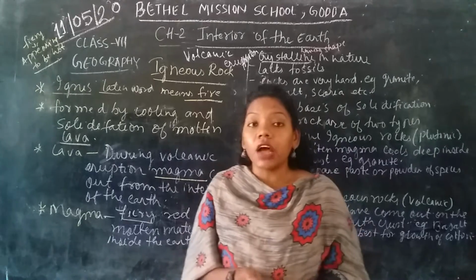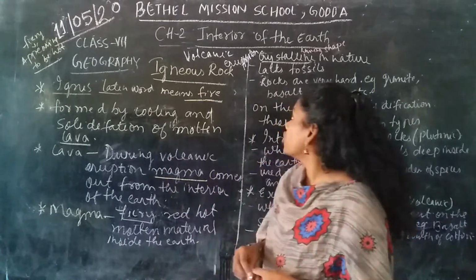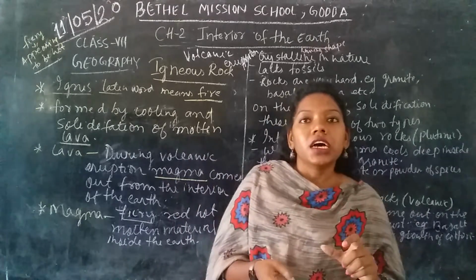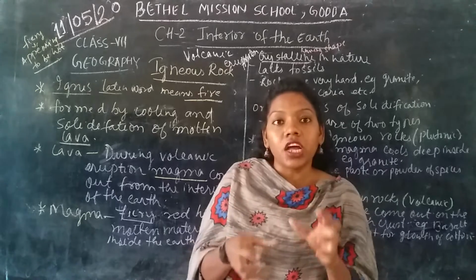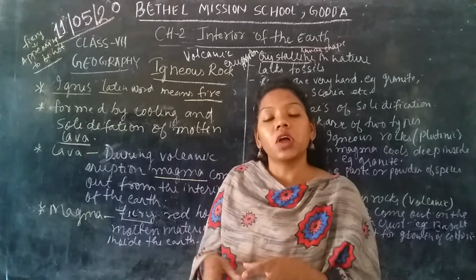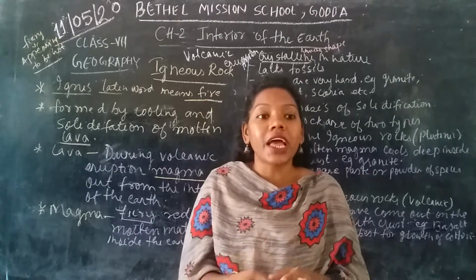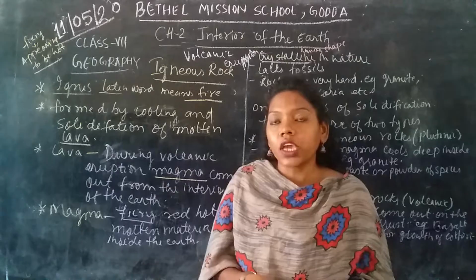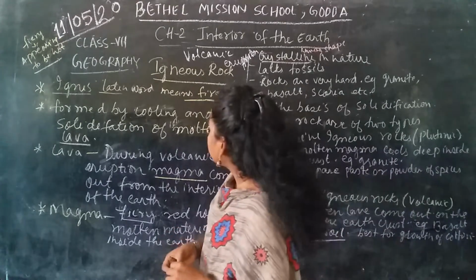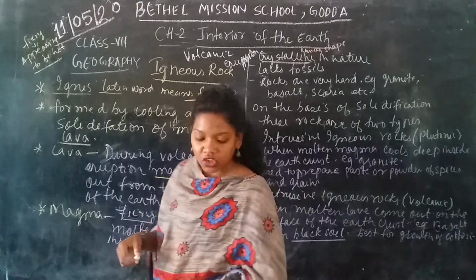So when this lava, or the molten lava, or the magma comes out due to the volcanic eruption, what happens? The materials which come out from the volcano cool down. What happens? It cools down and it becomes solid. Okay, so when it becomes solid, that is called the igneous rock.